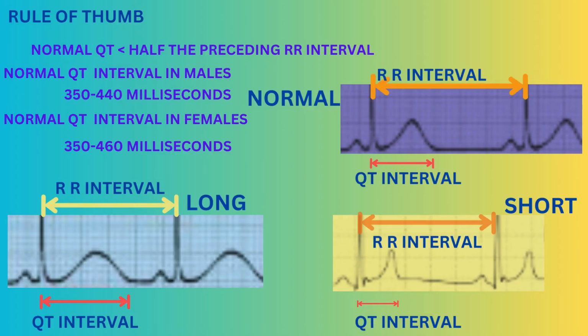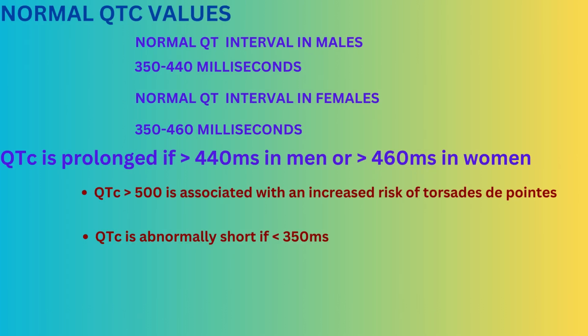Normal QT interval is less than half the preceding R-R interval. Normal QT interval in men is between 350 to 440 milliseconds, and in females between 350 to 460 milliseconds. QTc is said to be prolonged if more than 440 milliseconds, and if more than 500 milliseconds it is associated with high risk of torsades de pointes. We will discuss torsades de pointes at the end of this video. Less than 350 milliseconds QTc is said to be short QTc.